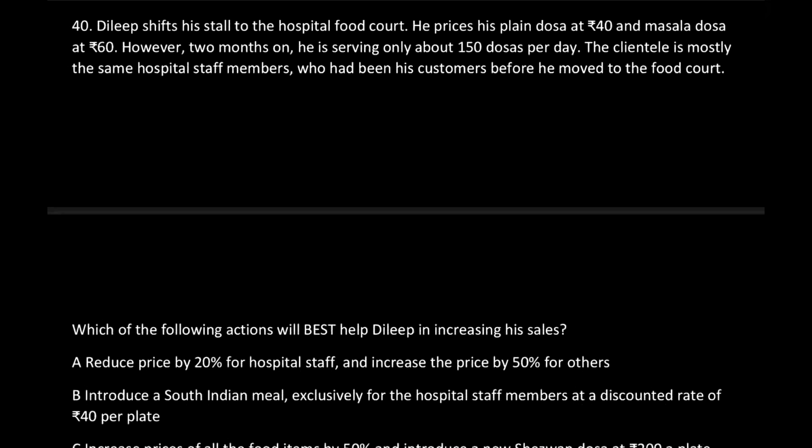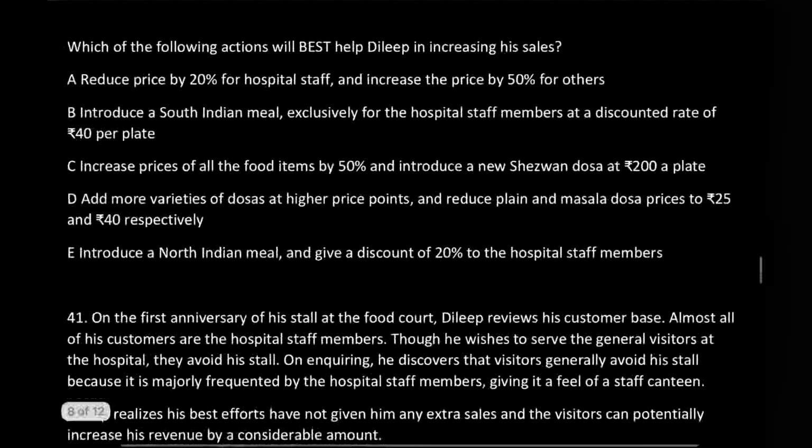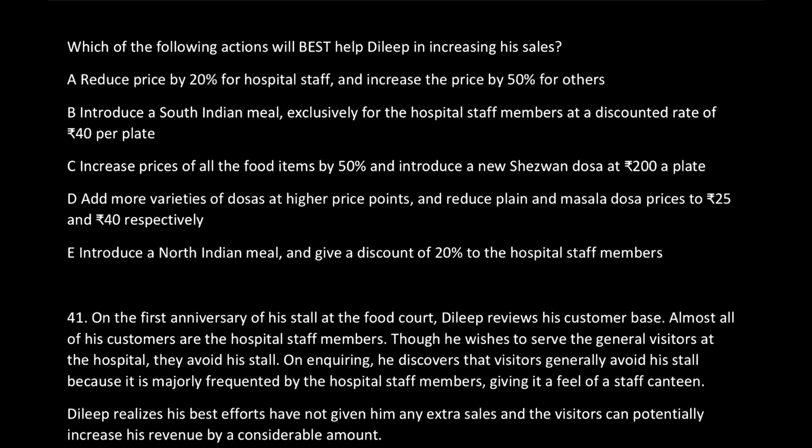Now, what is happening? The client is mostly the same hospital staff members who had been his customers before he moved to the food court. So, which of the following actions will best help Dilip in increasing his sales? What does Dilip want? He wants to increase his sales, and how will he be able to do that? That is in the alternative options given to you. So, what's the problem? Note making strategy. What's the problem here? Dilip is facing a fall in the number of customers he gets every day, the number of dosas he's selling every day, and so he wants to improve his sales. That is his problem and concern. How can we provide him a solution? Let's see the alternative solutions.